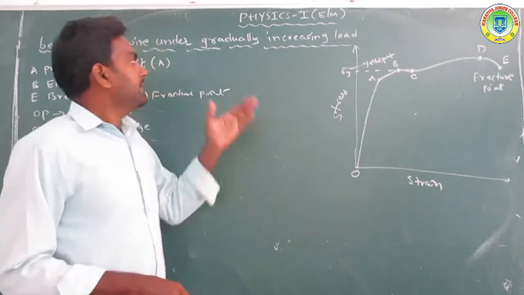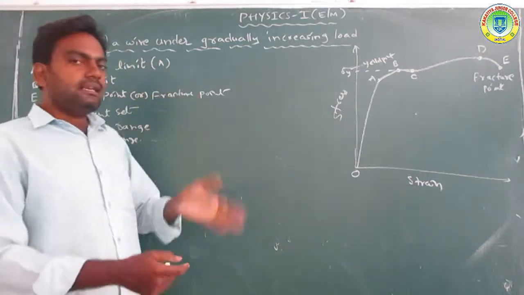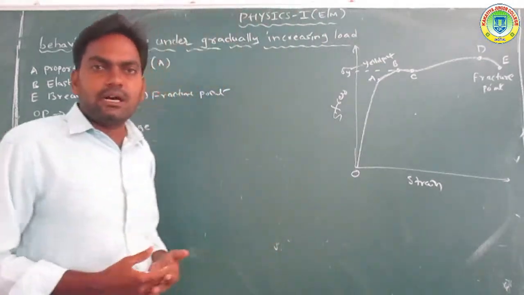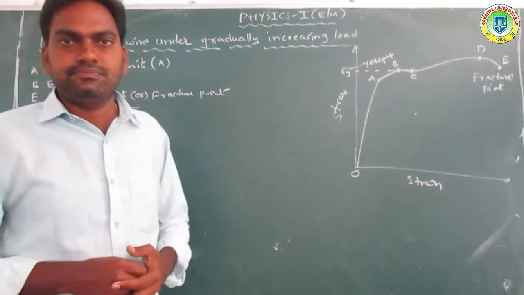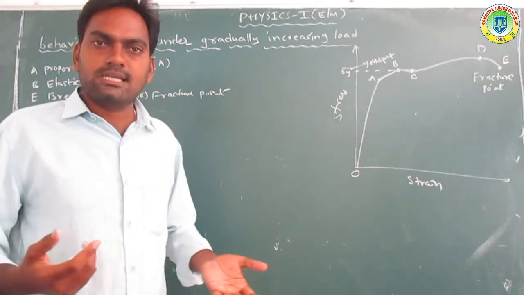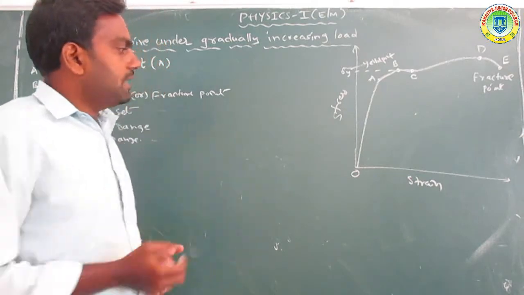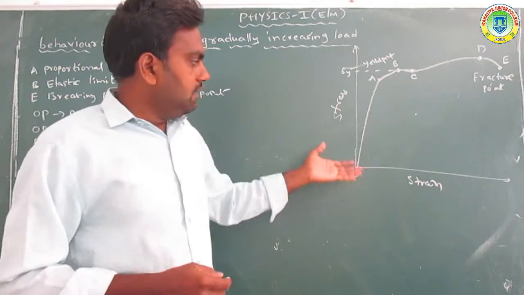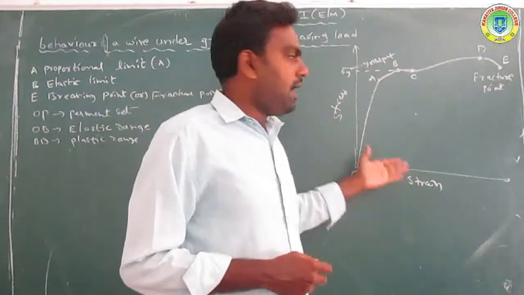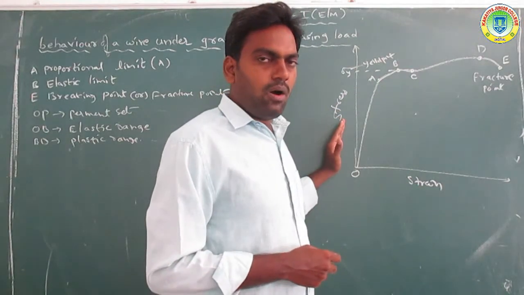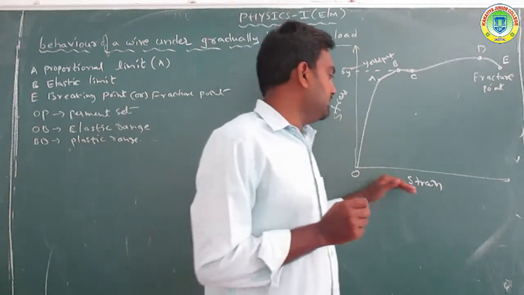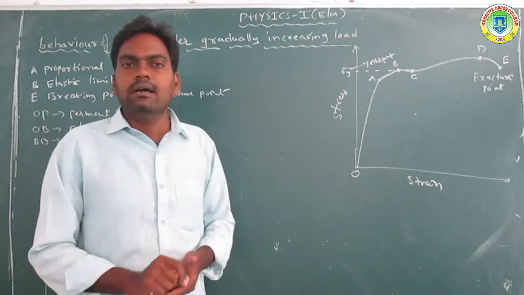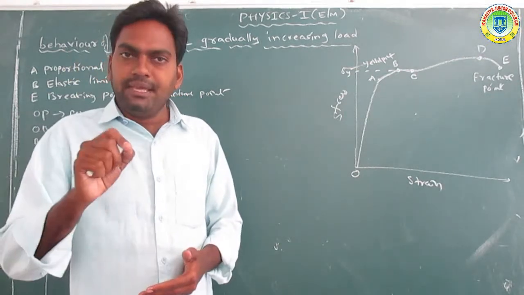The load on the wire is gradually increased. So what is the behavior of the wire? What is the nature of the wire? Now we take this under observation, and a graph is taken. The stress is taken along the y direction and the strain is taken along the x direction. The load is increased gradually at the free end of the wire.